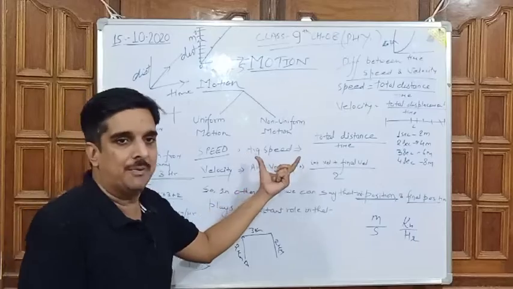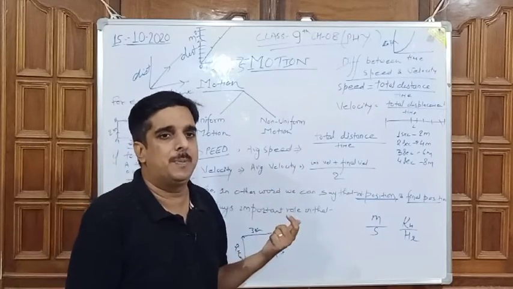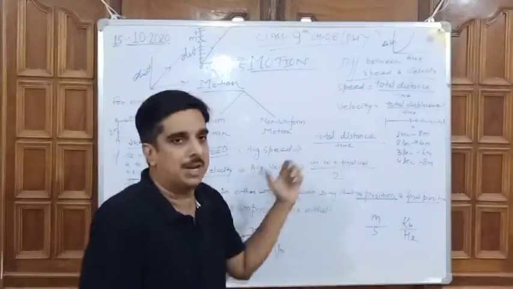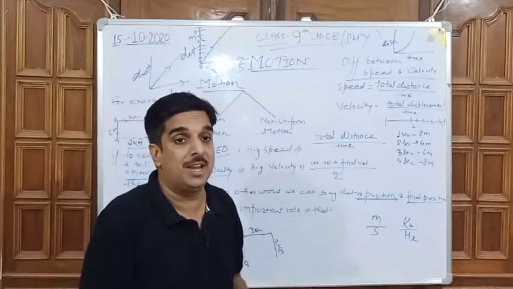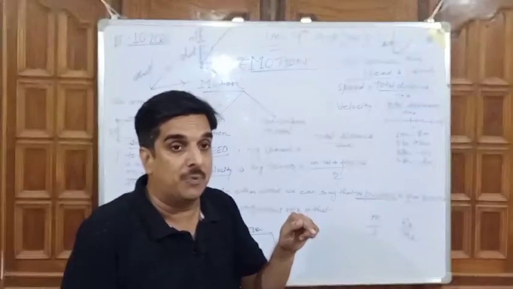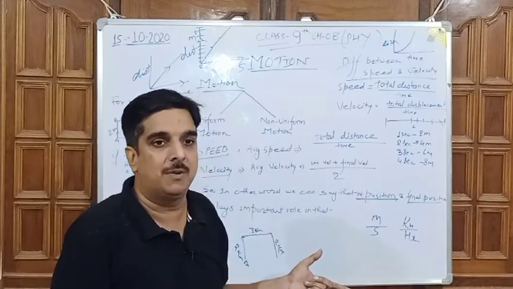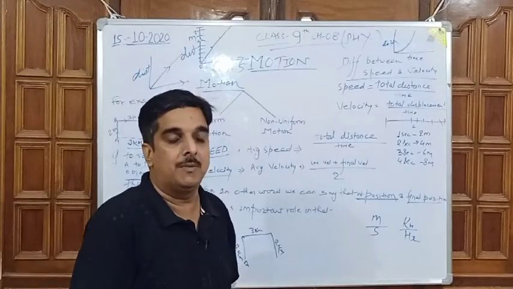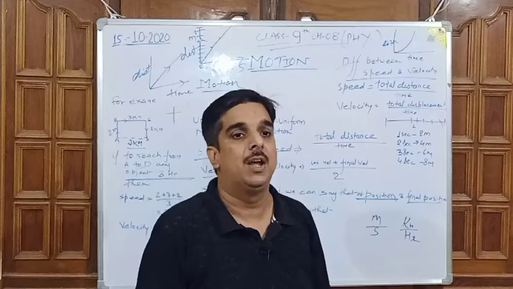Now for average speed, the term is there in your class book. Average speed means what? We have to just count the total distance by time. That will be known as average speed. But for average velocity, what do we have to do? We have to find out the final velocity and the initial velocity. So average velocity is equal to initial velocity plus final velocity by 2.